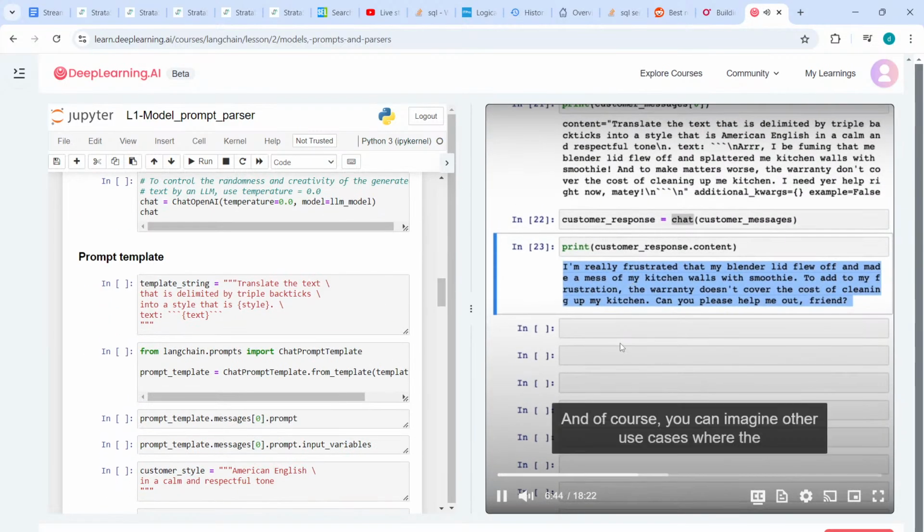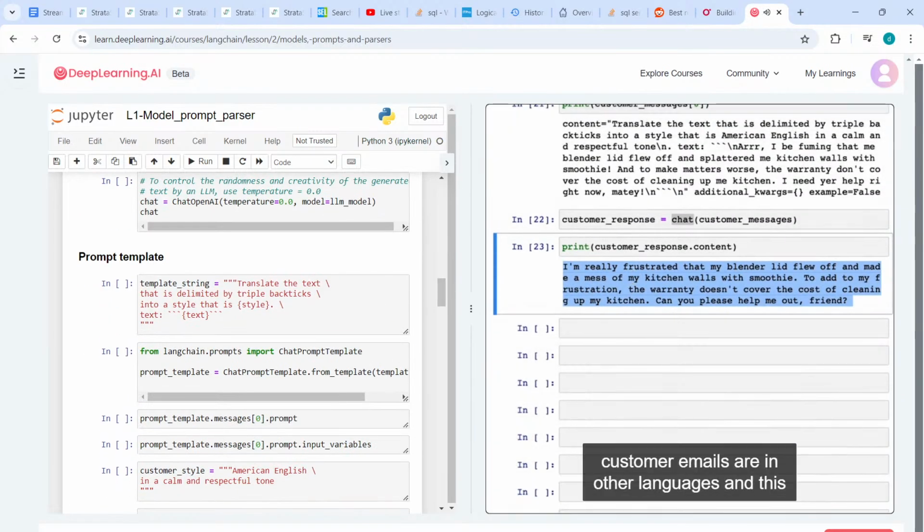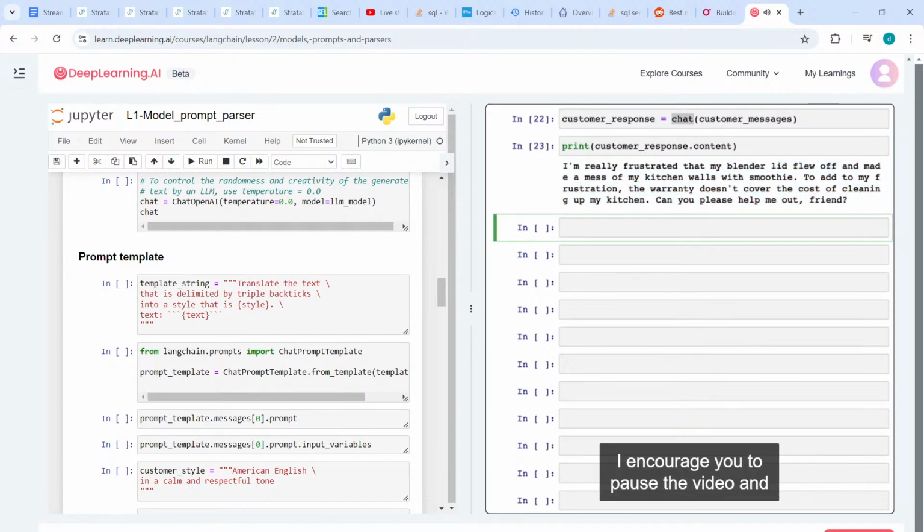To polite American English. And of course, you can imagine other use cases where the customer emails are in other languages, and this tool can be used to translate the messages for an English speaker to understand and reply to. I encourage you to pause the video and run the code, and also try modifying the prompt to see if you can get a different output. Now, let's hope our customer service agent can reply to the customer in their original language.